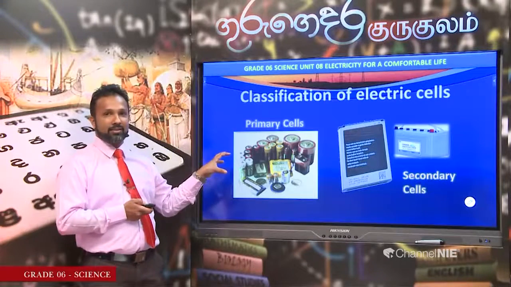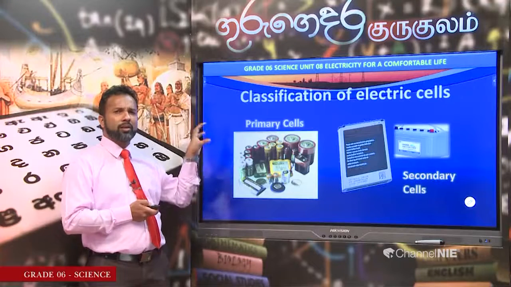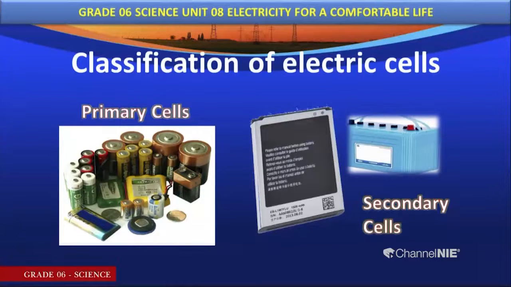These cells, after using for a certain period of time, we have to dispose of them. We have to throw them out into the dustbin. Why? Because of the reduction of their chemical power. Can we recharge them? No. You are sure we can't recharge these cells.